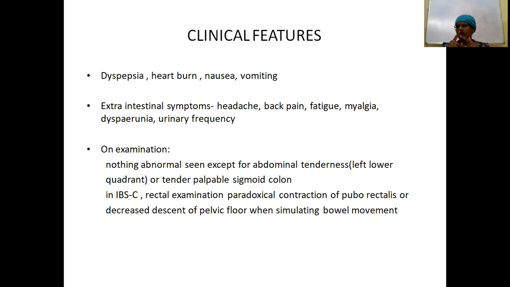On examination, as I told you earlier, it's just a functional disorder. You can't find any structural abnormality, nor any biochemical abnormality. So on examination also, you'll not find any abnormality, except that mild tenderness can be there. This tenderness is usually seen most commonly in the left iliac fossa. That could be because of the palpable tender sigmoid colon. In IBS constipation type, when you do a per rectal examination, there will be paradoxical contraction of the puborectalis muscle, and also decreased descent of the pelvic floor. That is, a contraction and decreased descent of the pelvic floor muscle when simulating a bowel movement.